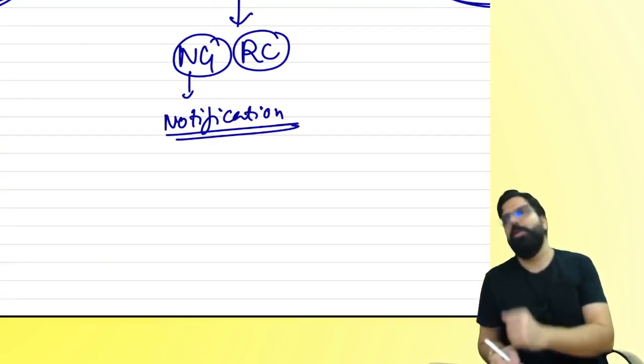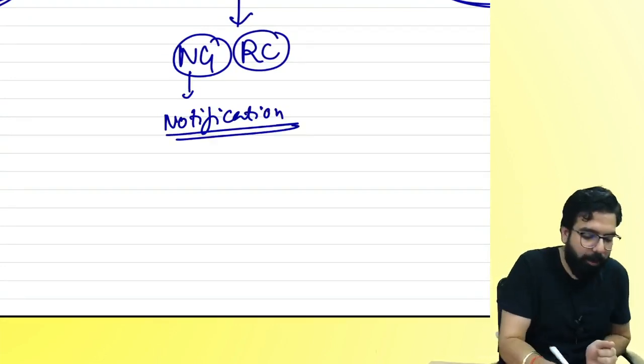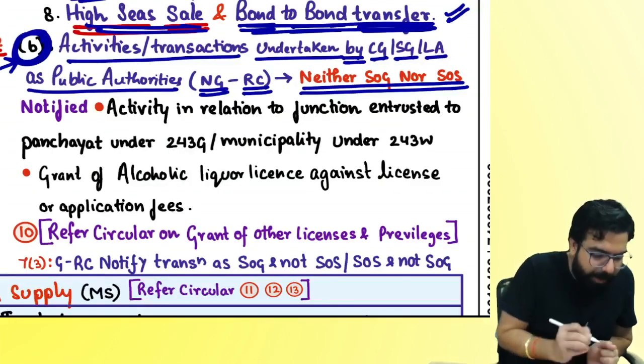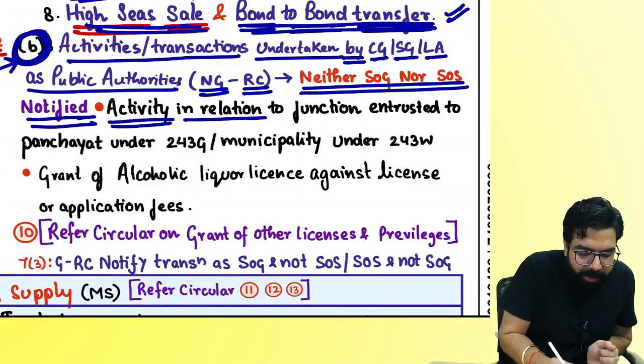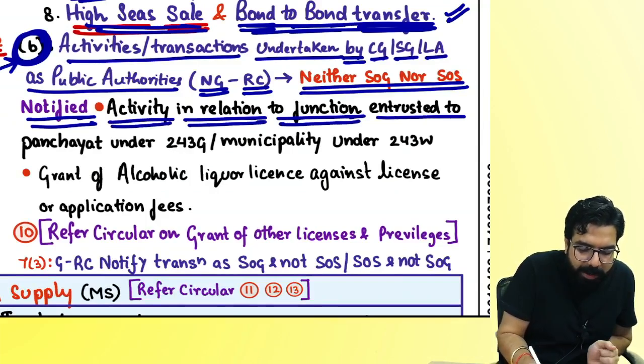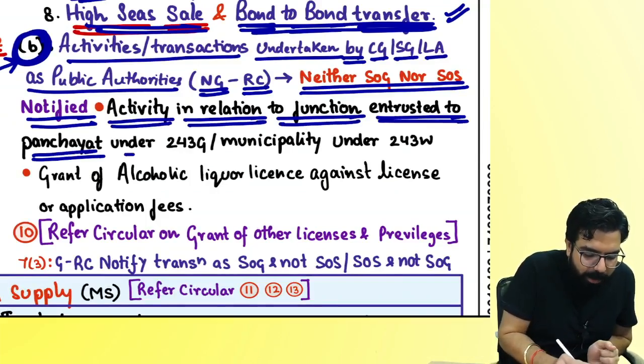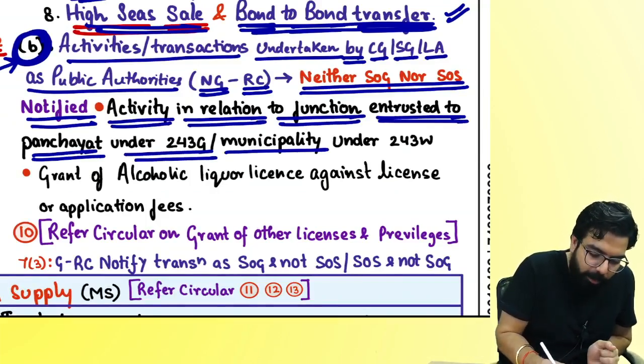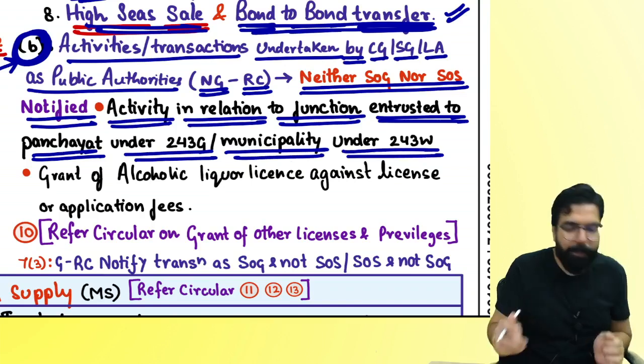And government issued notification and told two activities. Number one, notified activity: any activity in relation to function entrusted to panchayat under 243G and municipality under 243W.